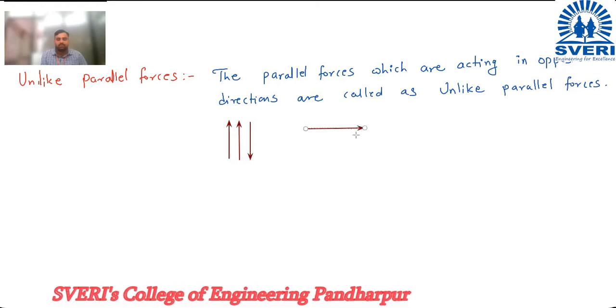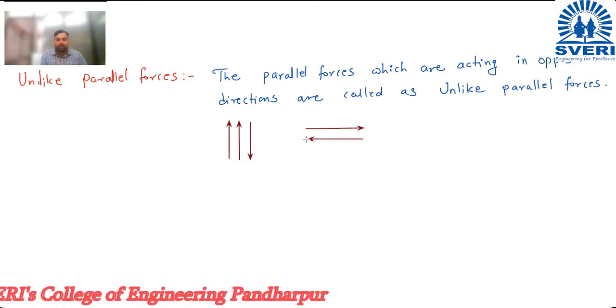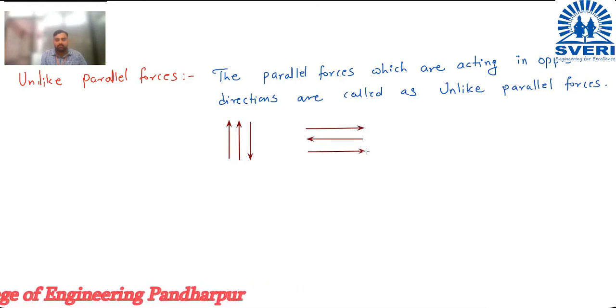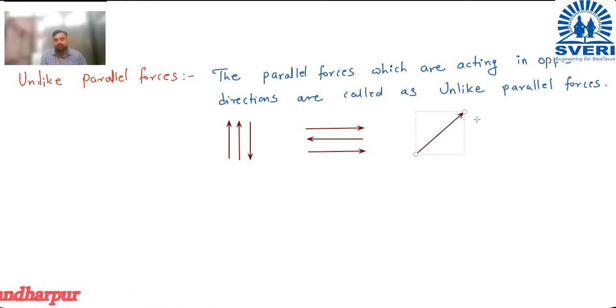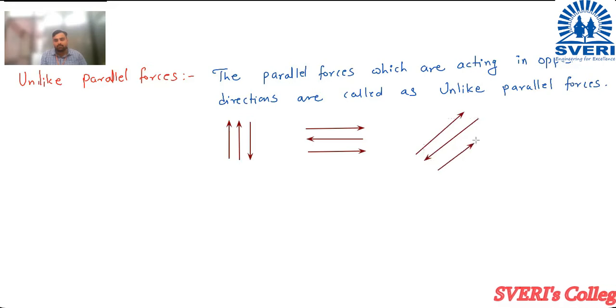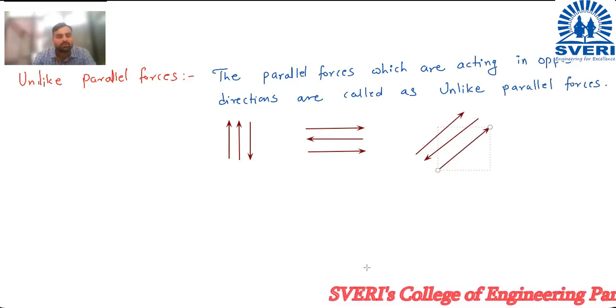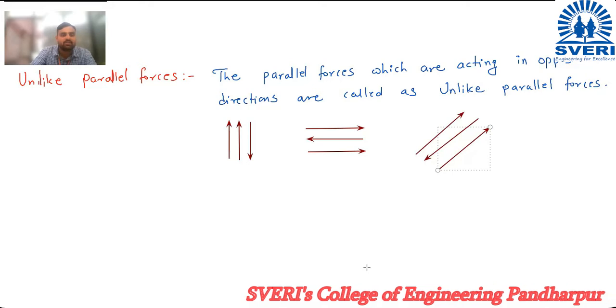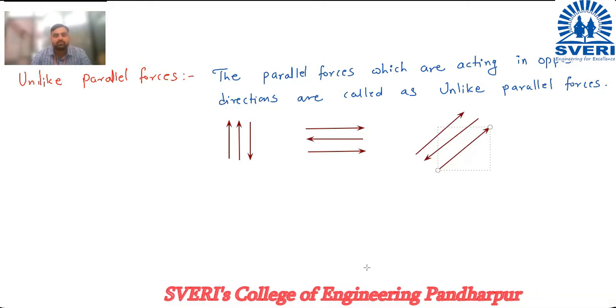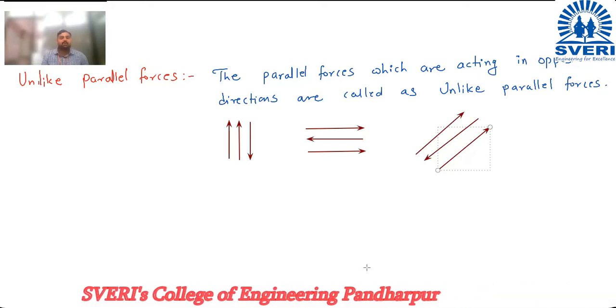Okay, these are also the unlike parallel forces. In this way, you can show the unlike parallel forces. The parallel forces which are in the opposite direction are called as unlike parallel forces.